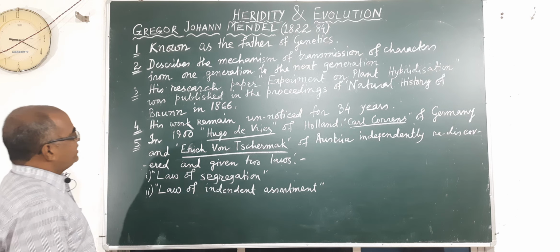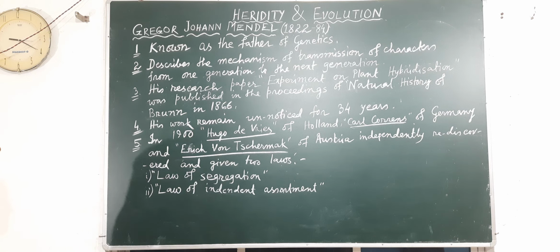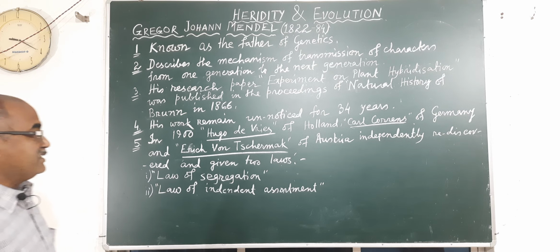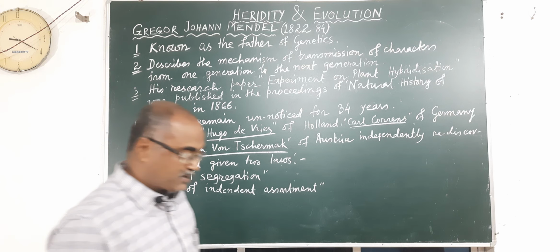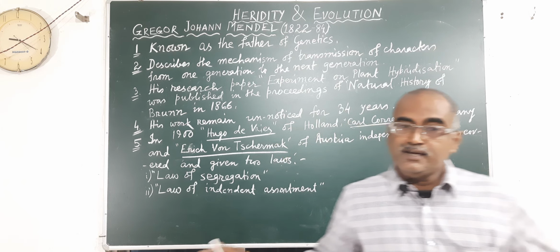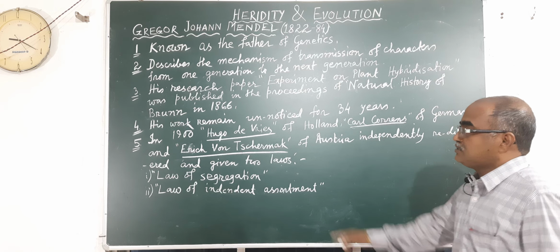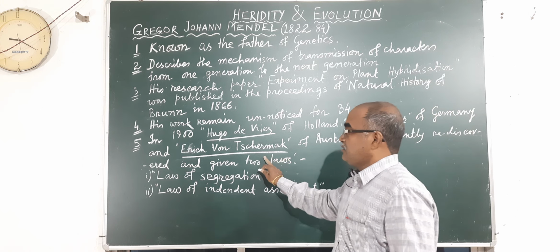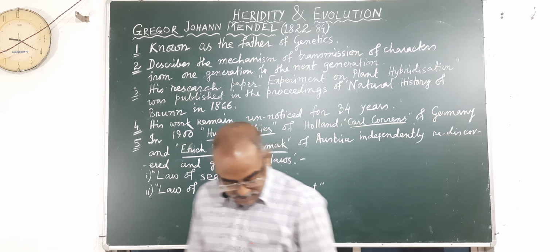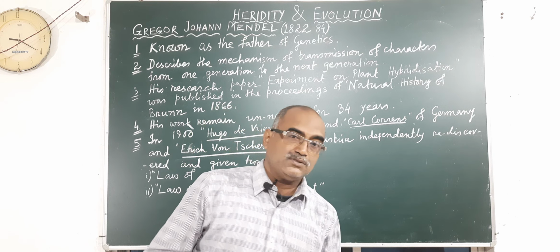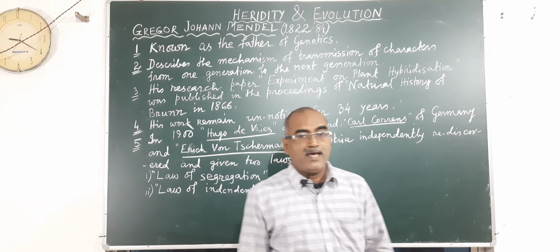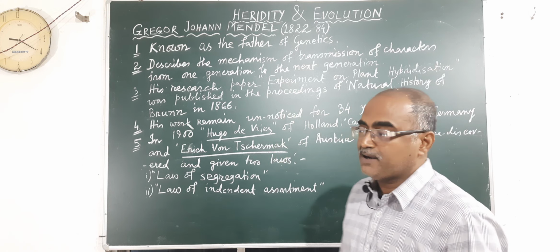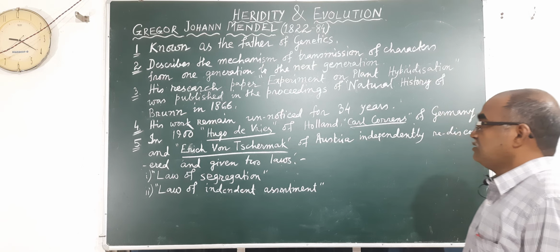Try to remember the three scientists who rediscovered it independently from three different countries: De Vries, Correns and Tschermak. They gave the honor to Mendel and named it Mendel's law, or Mendel's law of inheritance.